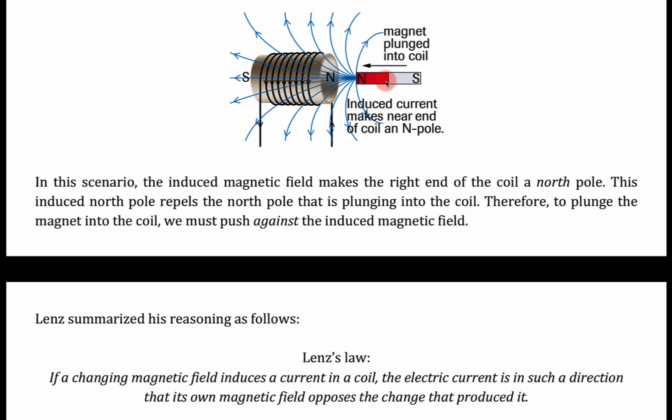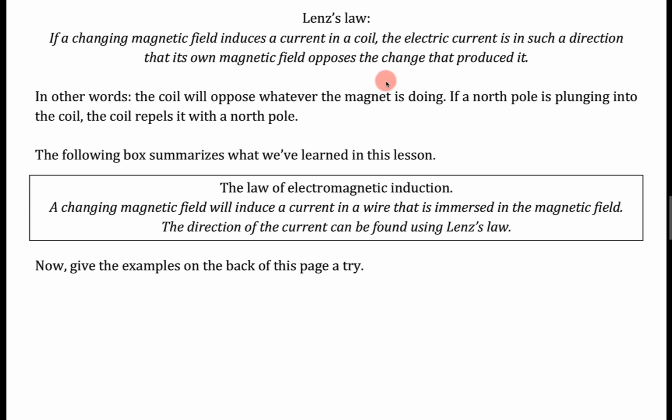So the coil is just going to oppose whatever you try and do with the magnet. That's basically what Lenz's law says. Okay, so that is Lenz's law.